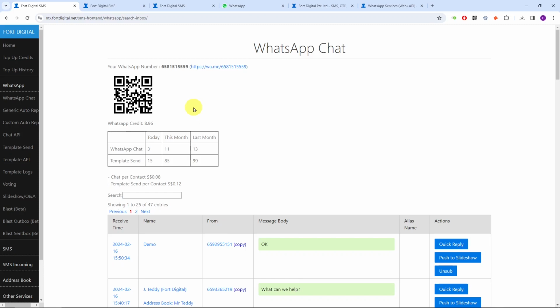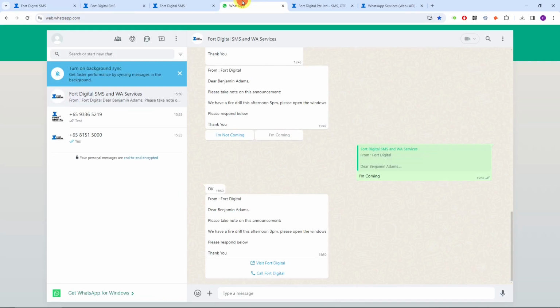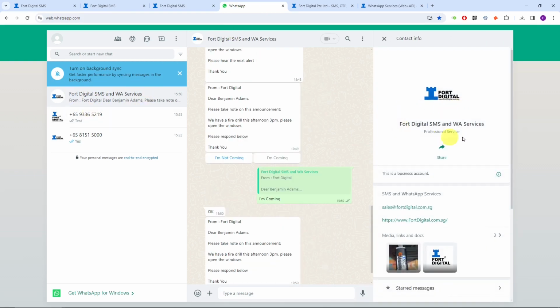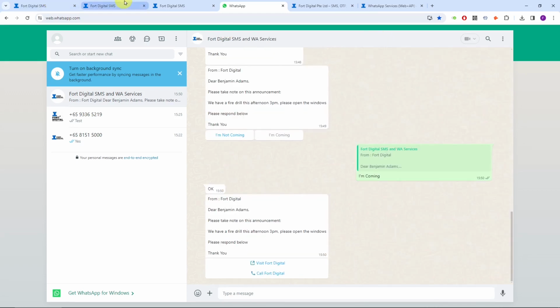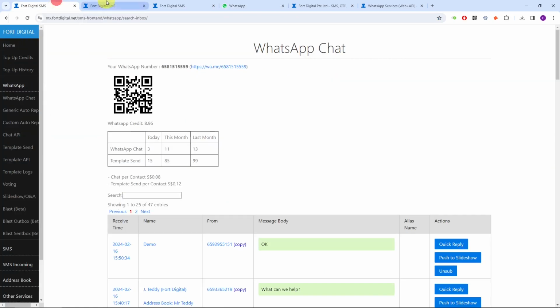If you don't have a Meta account, we can set up using our own Meta account. However, you will see the WhatsApp name is from our account, like this example. If you want to show your company name, use your own Meta account. If we set up using our account, that is quite fast. We can set up within minutes and you can start to use it. Make sure that you use it only for OTP, notifications or reminders.